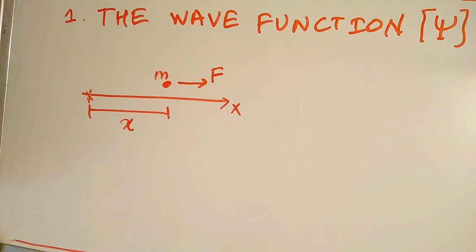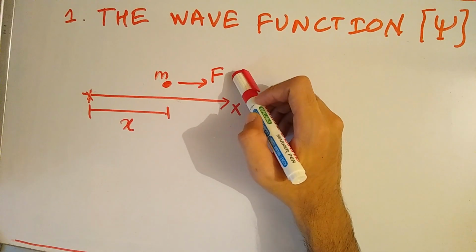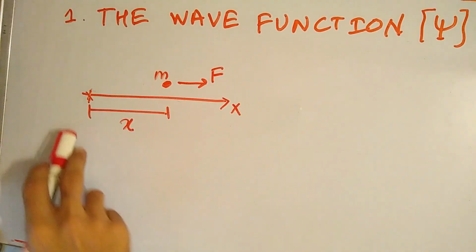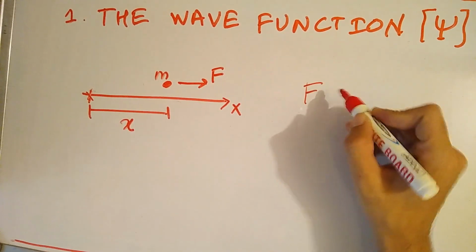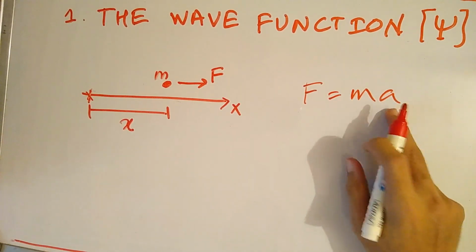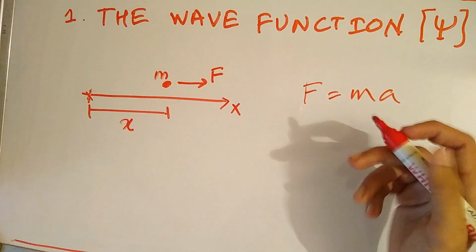Okay, so the very first topic that we are going to discuss is the wave function. But before that, let's understand how, in classical mechanics, we determine the position of a particle. There is a particle of mass m, which is driven by force F, and x is the position of the particle from a certain reference point. How do we determine the position? We can make use of Newton's second law, which says F equals ma. Here a is the acceleration, F is the force which is driving that mass, and m is the mass itself.